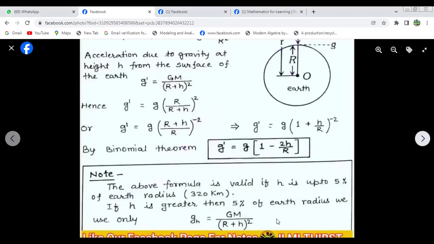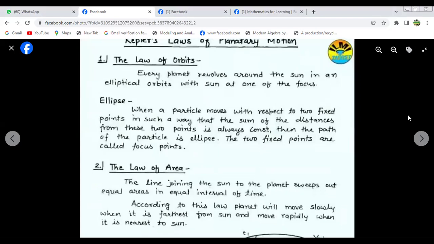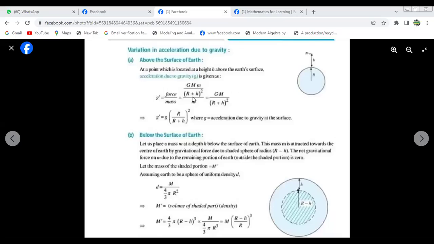So at a point located at a height h above the earth's surface, acceleration due to gravity is given by this. So z dash equals z into (R by (R plus h)) whole square.